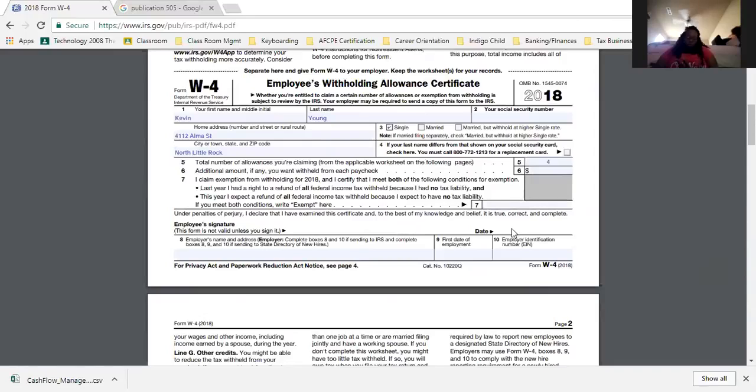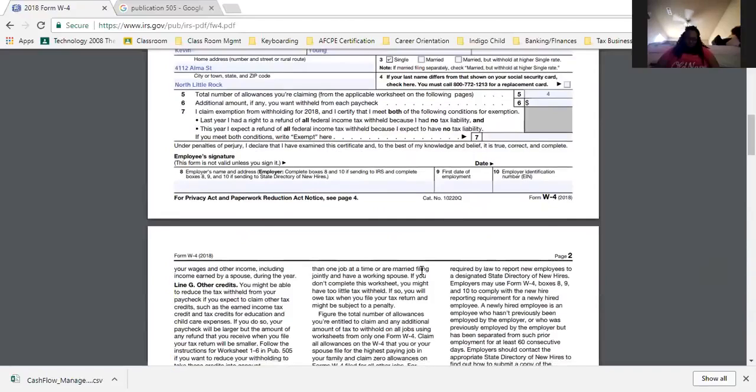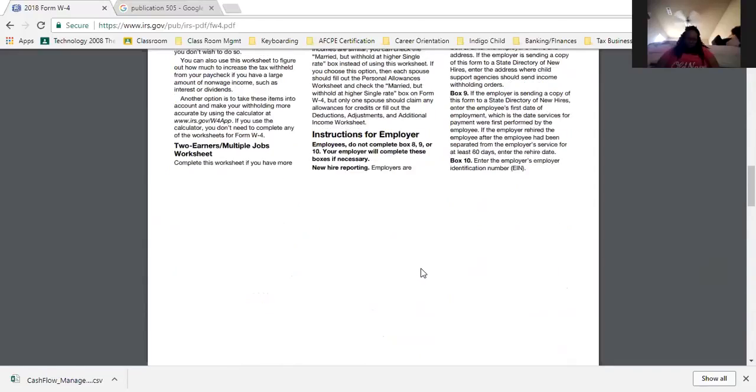So next, just sign here, put the date, and that's it. Sign here, put the date, and that's all you do. That's it. That's been a complete W-4 training.